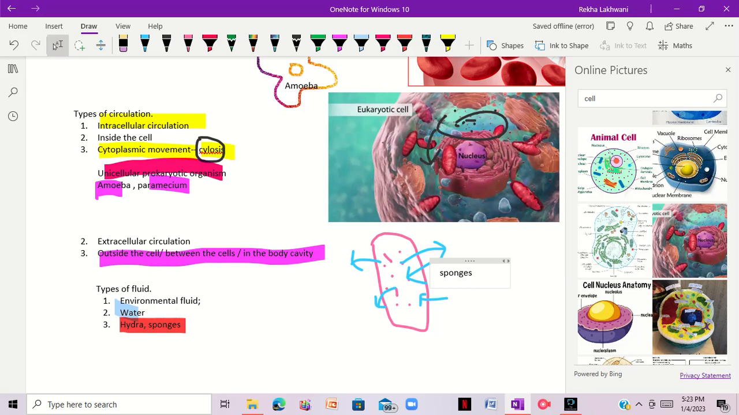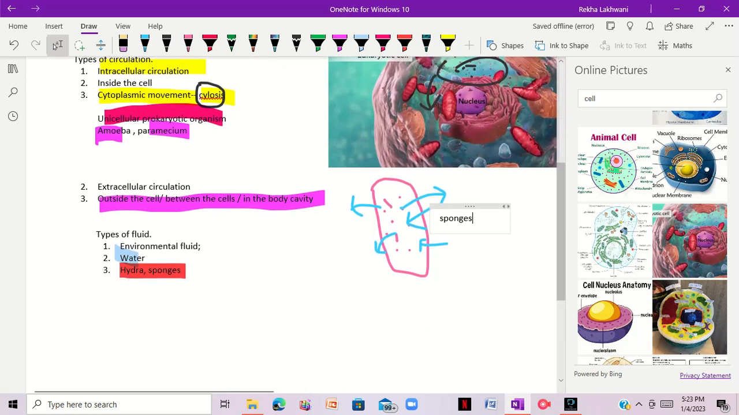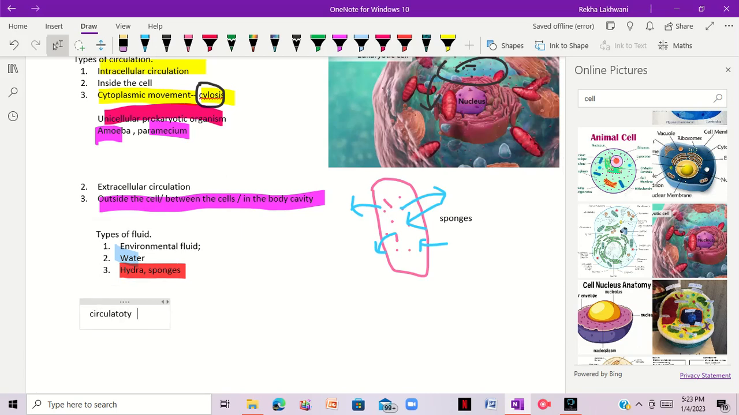So we have another type of fluid, which is known as circulatory fluid, or you can say internal fluid circulation. Okay, here we have three types.